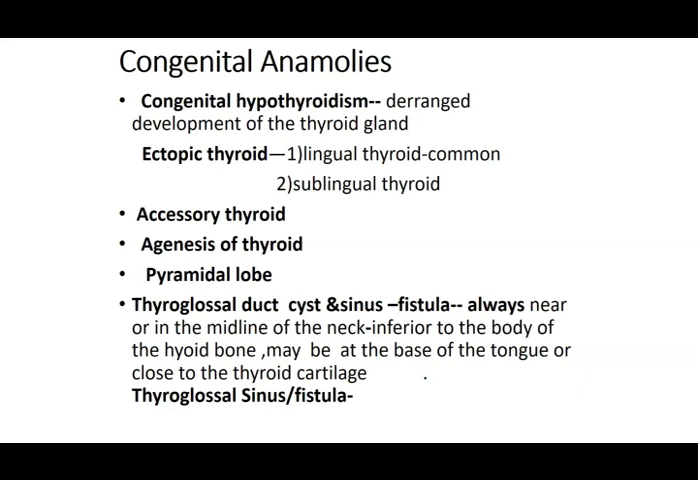This is the central portion, because your thyroglossal duct lies in the center. So this fistula, sinus, or cyst will lie in the center of the neck, whereas that was lying just in front, on the lateral side of the neck, in front of your sternocleidomastoid muscle. So that is the difference. It can be a cyst, it can be a sinus, or it can be a fistula.